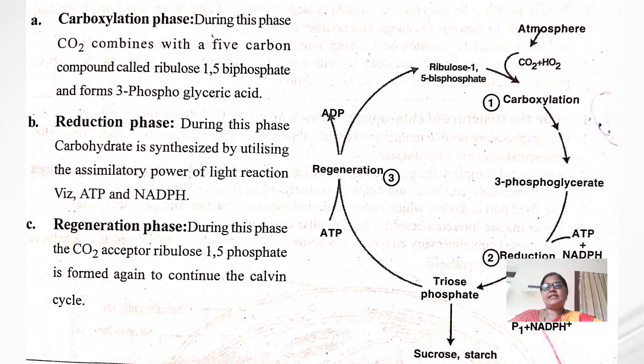Next is the reduction phase. In this phase, carbohydrates are synthesized by utilizing the assimilatory power of the light reaction, that is ATP and NADPH. And the last phase is the regeneration phase. During this phase, the carbon dioxide acceptor, ribulose 1,5-bisphosphate, is formed again to continue the Calvin cycle.